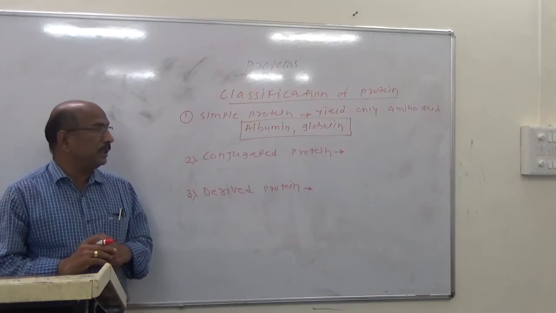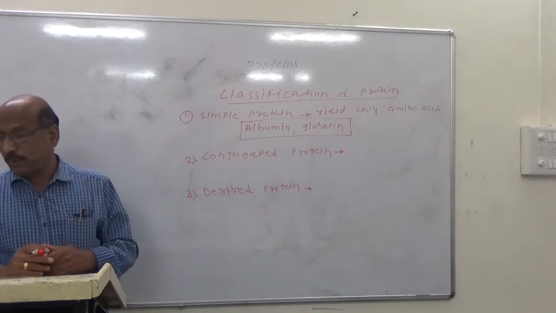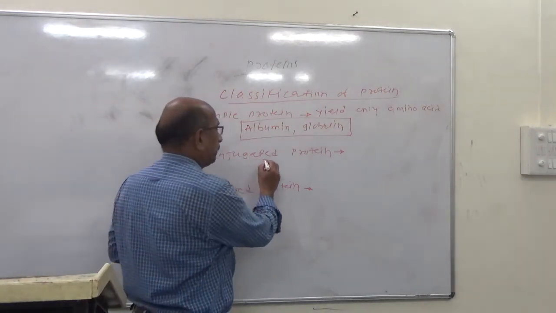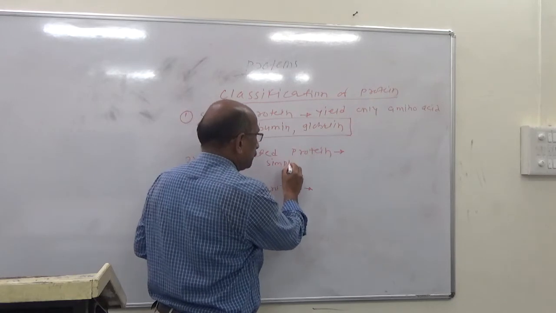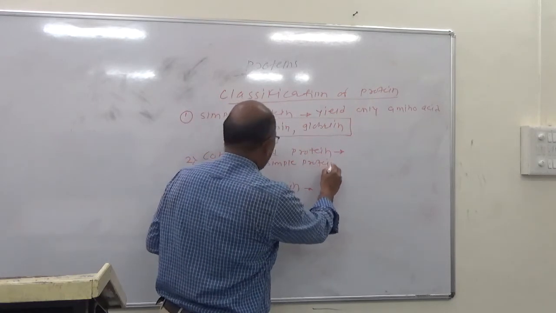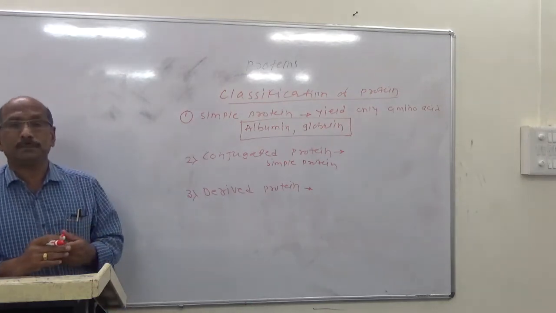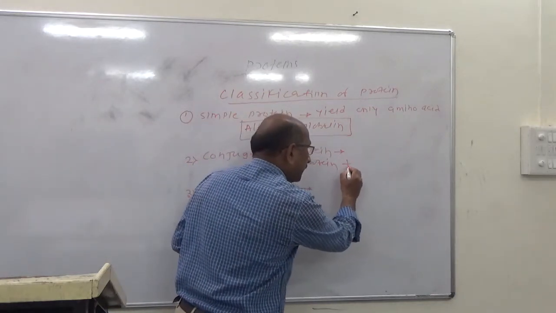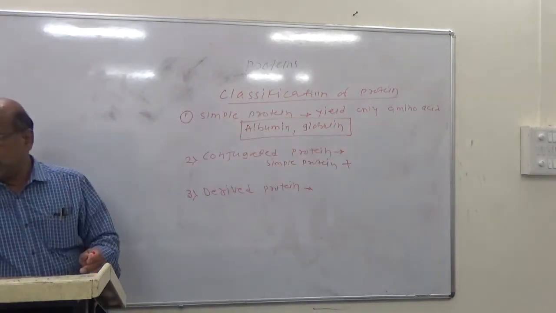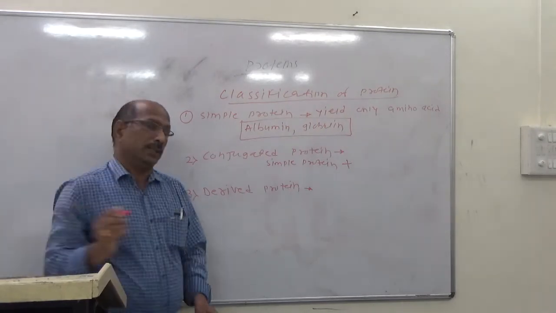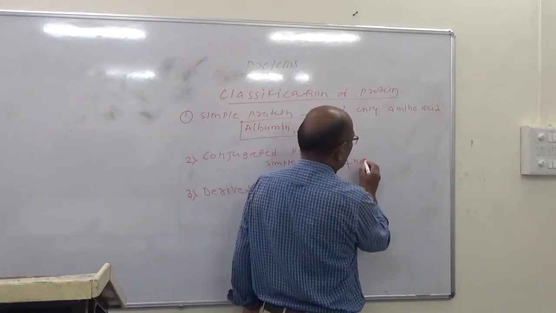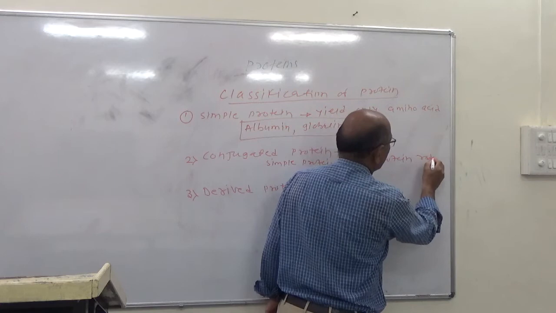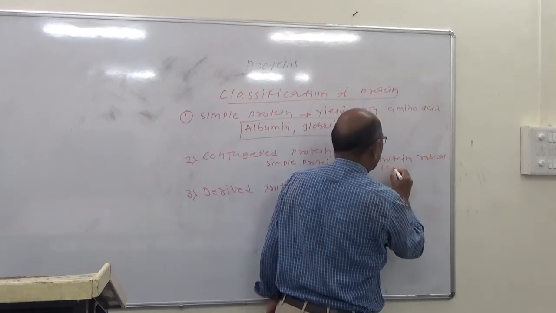The second is the conjugated proteins. These conjugated proteins consist of simple proteins combined with non-protein radicals, that is, the prosthetic groups.